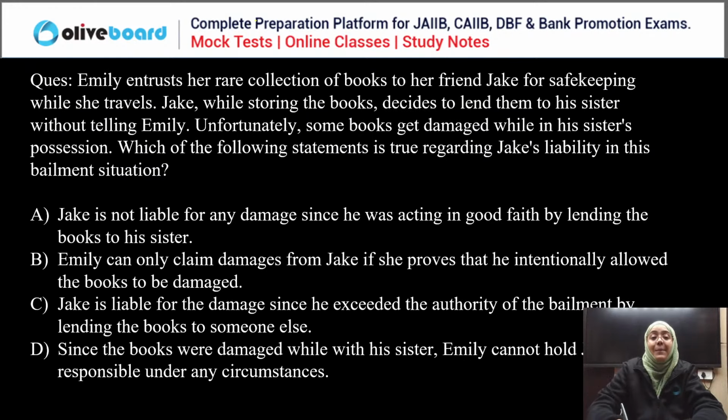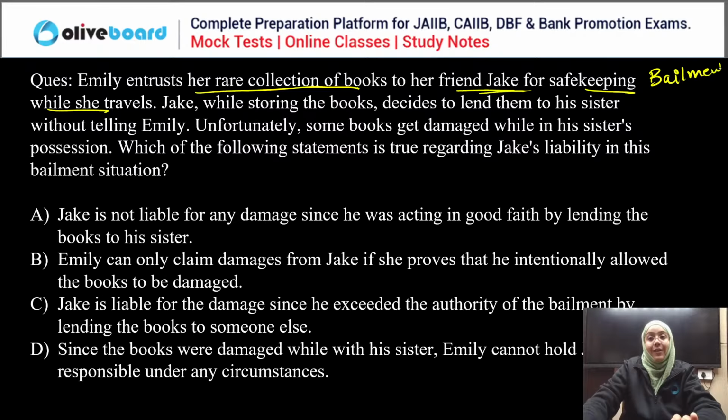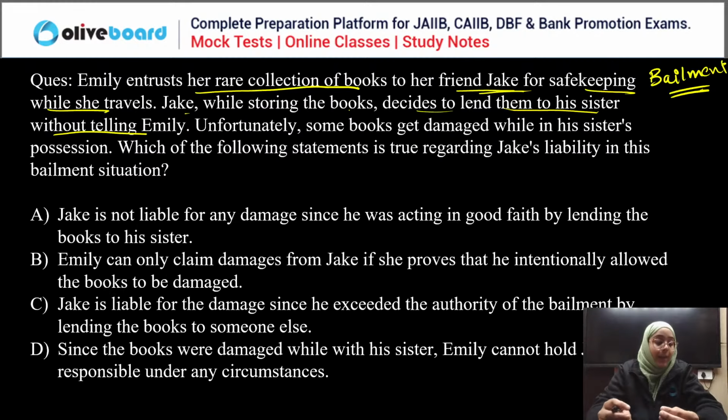Next question. Emily entrusts her rare collection of books to her friend Jake for safekeeping while she travels. Now this is actually a bailment contract. If you just read the first line, we notice that it is a bailment contract. Now, Jake, while storing those books, decides to lend them to his sister without telling Emily. Unfortunately, some books are damaged while in his sister's possession. Which of the following statements is true regarding Jake's liability in this bailment situation?